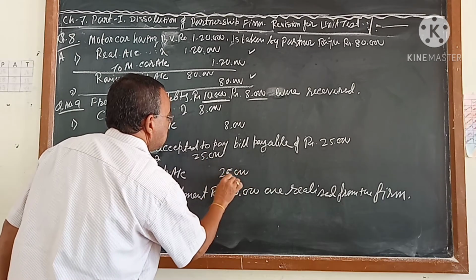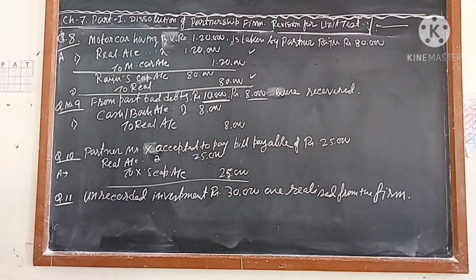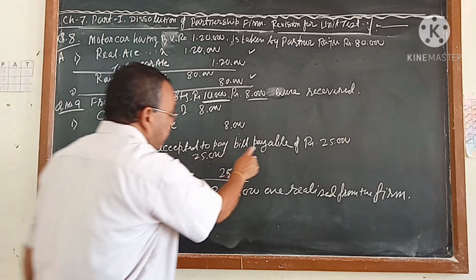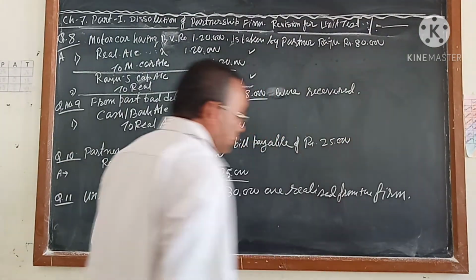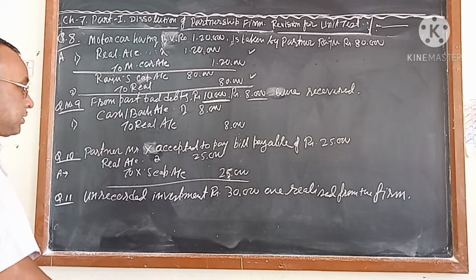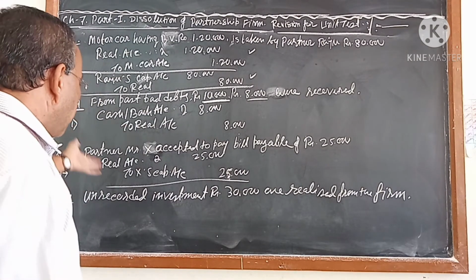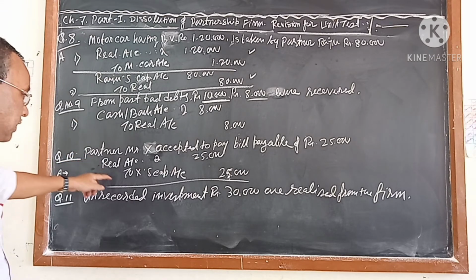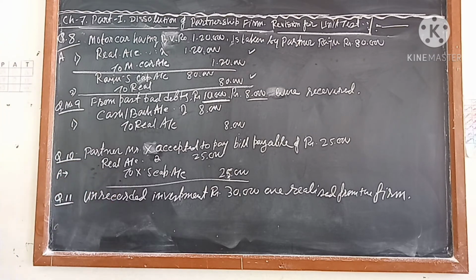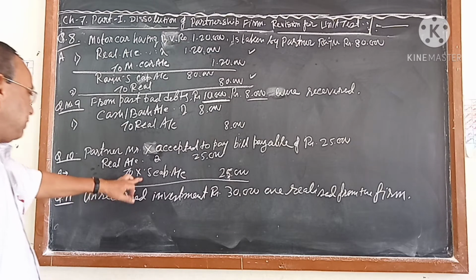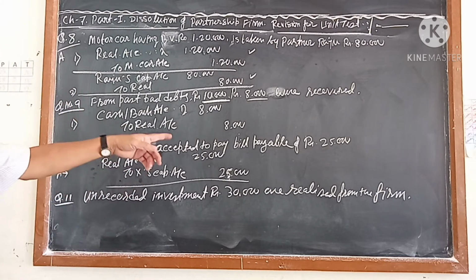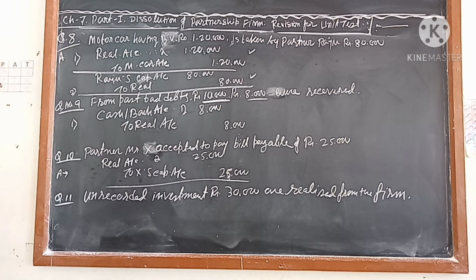Understand? Of course, this question may come to your mind. The partner, Mr. X, accepted to pay the bills payable of rupees 25,000. The transfer entry you have already passed for bills payable and bills receivable. If you pass this first journal, then the second journal, which is the most important, is realization account debit to Mr. X capital account, because Mr. X is taking the liability, his capital account will be credited. And bills payable is a credit balance, so we are making a debit.